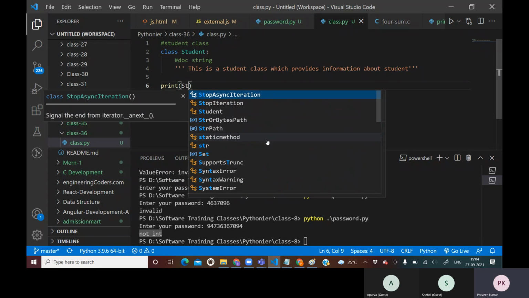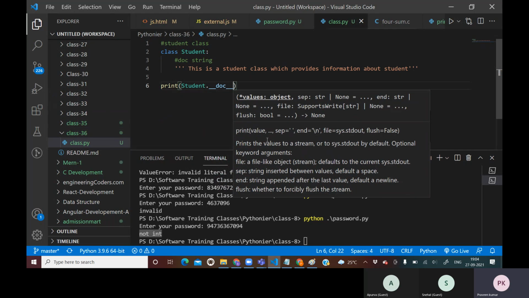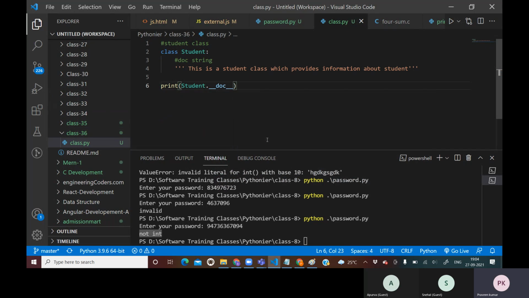After declaring the class, I want to print the class name, student dot dunder doc. I just access the dunder doc property of this student class. My intention is to know why this class has been written, why this class has been designed, and what the author of this class wanted to convey to us.